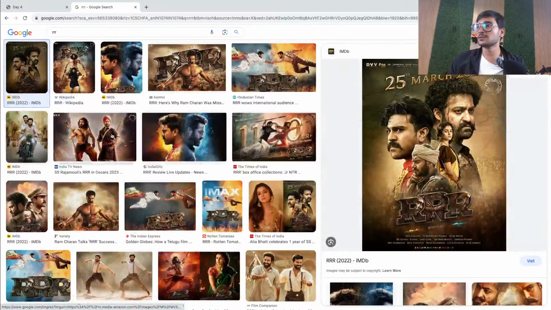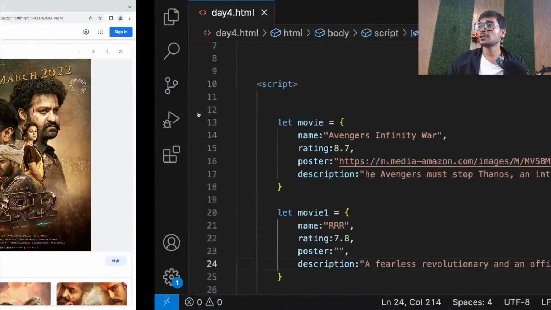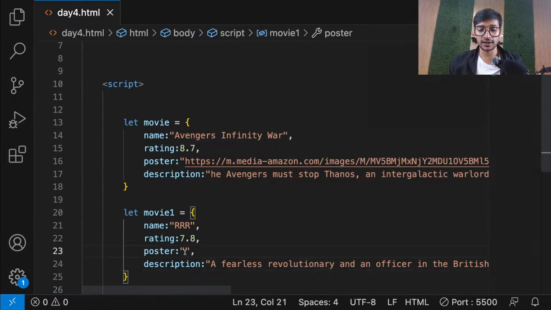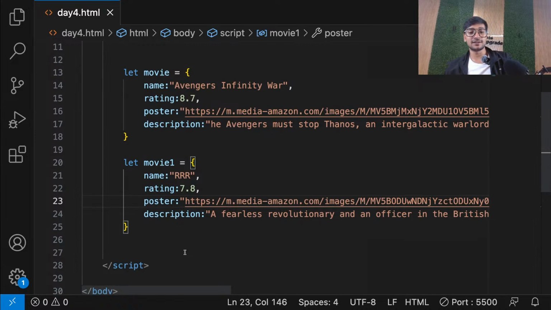Okay, now guys, let's take this poster as well. So I'll just copy the image address and let's go here and put the poster link as well. So now guys, I have two movies. Don't worry, guys. I'm cooking something here. So don't worry. I'll let you know what I'm doing.